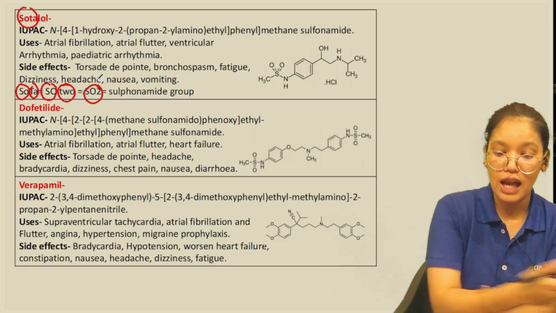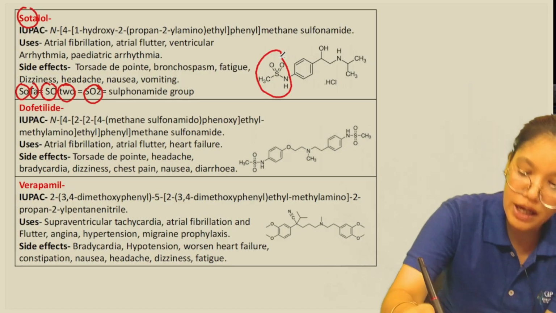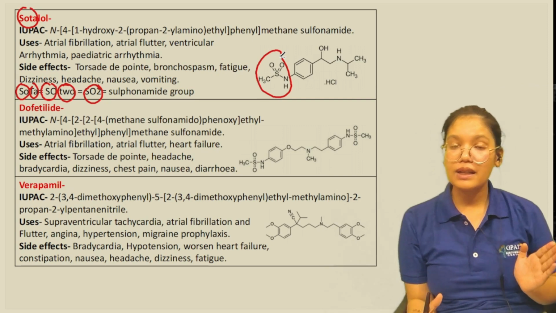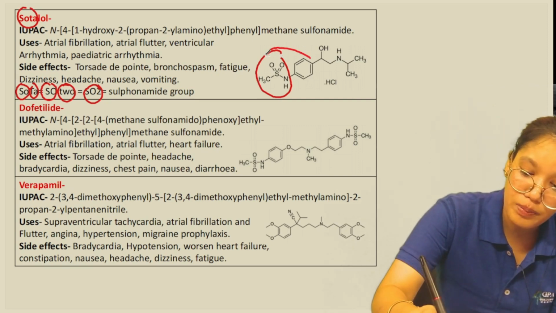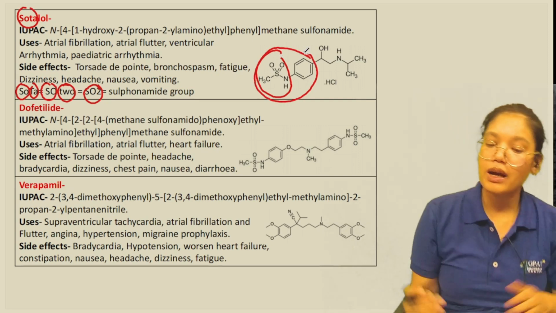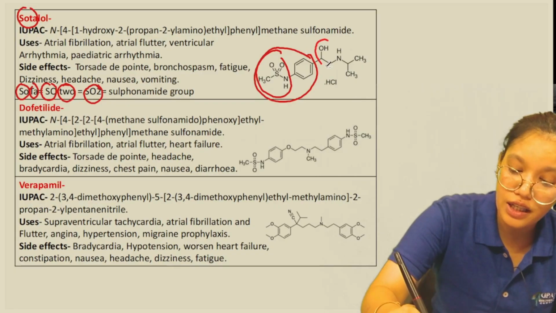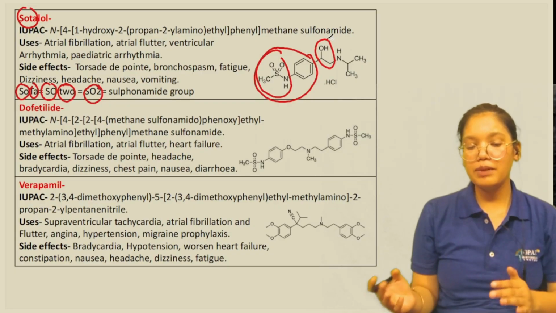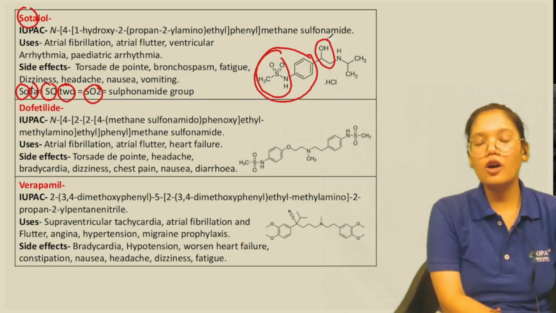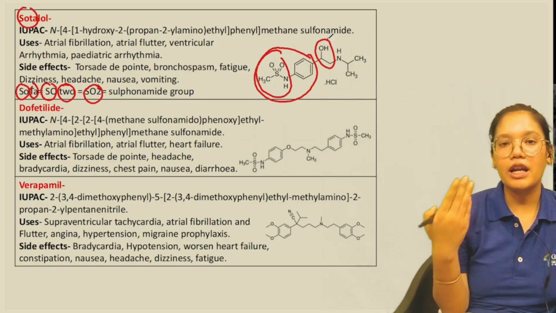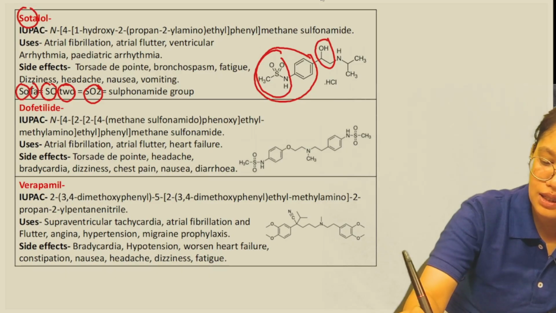Sotalol has a sulfonamide group in its side chain that is attached to the benzene ring. This benzene ring plus the sulfonamide together form the aryl group. Then we have the ethanol, and then we have the amine. So this becomes sotalol, the aryl ethanolamine backbone with the sulfonamide group attached to it as a side chain.